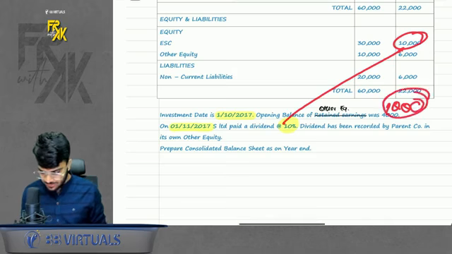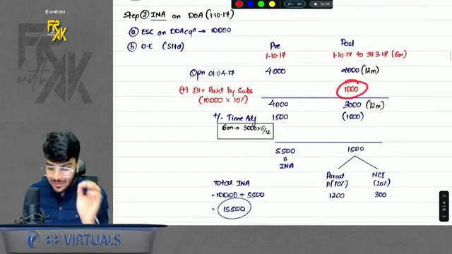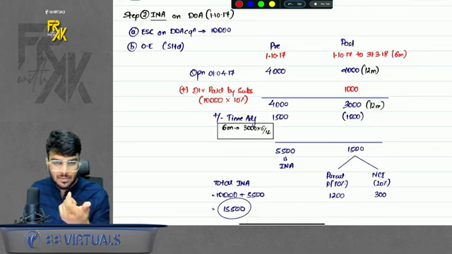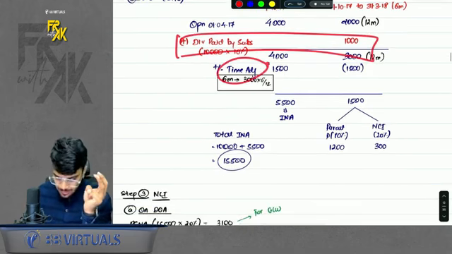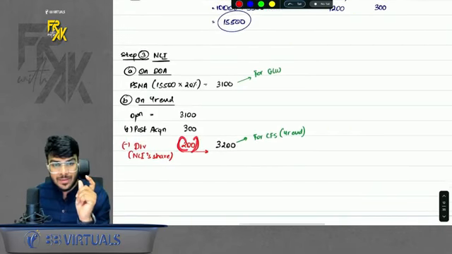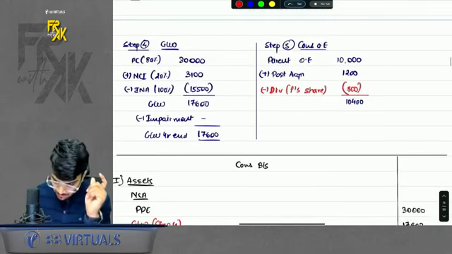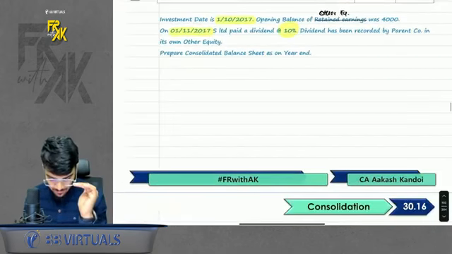So what are the 3 effects? The first effect is that you will add back in post. So this effect of dividend will come before time adjustment. Do remember. So we'll add back in post. Then you will do time adjustment. Very good. Then NCI's share will get reduced from NCI's year-end balance and parent's share will get reduced from parent's year-end balance. That's it. This is what we will do in example number 5, dividend.